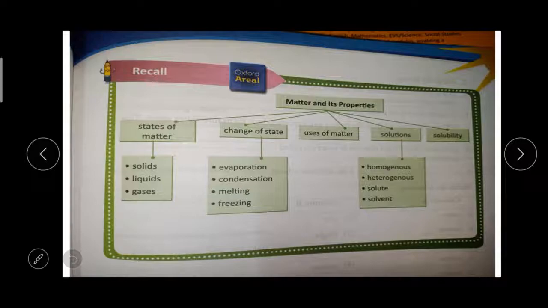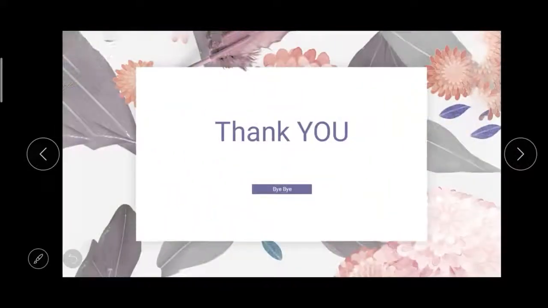Then the uses of matter. Then solutions: homogeneous solution, heterogeneous solution, then solute and solvent. Finally we learned about solubility, right? I will send the notes today; copy them in your notebook.